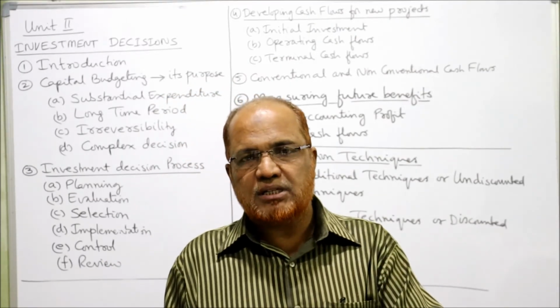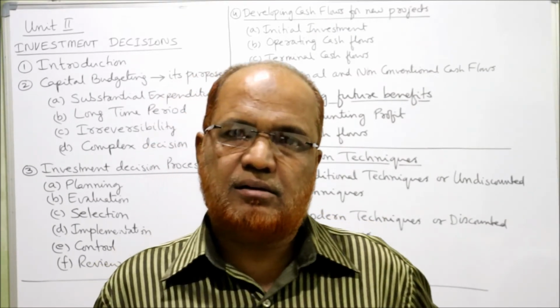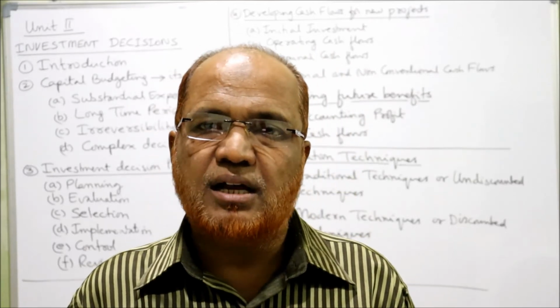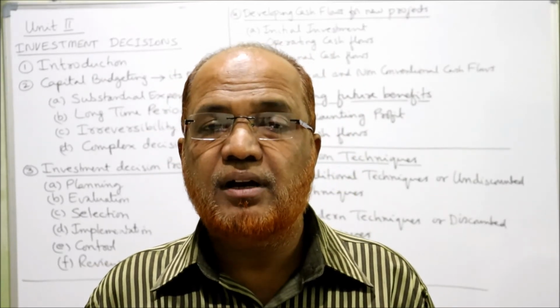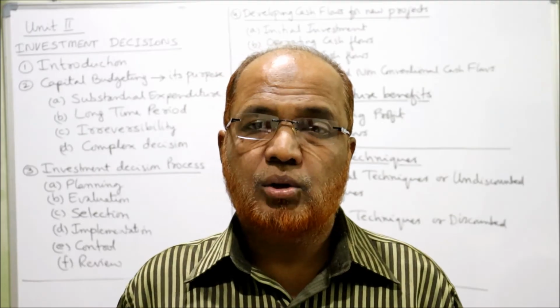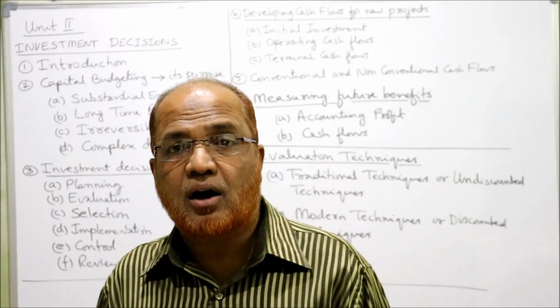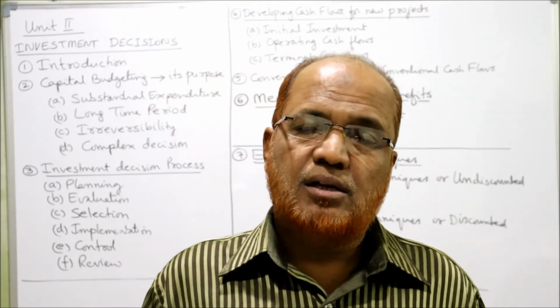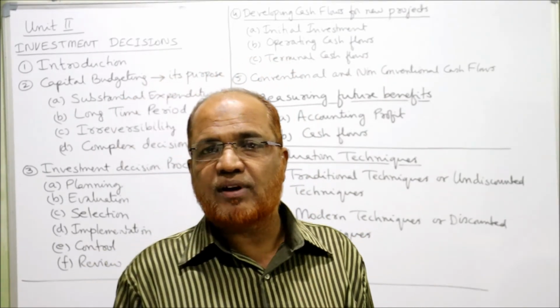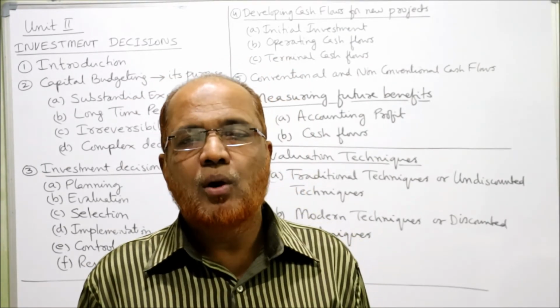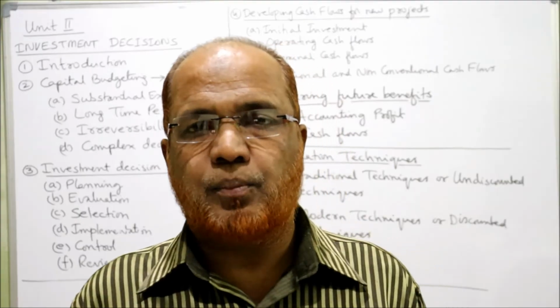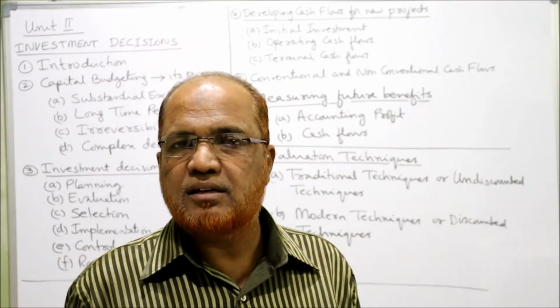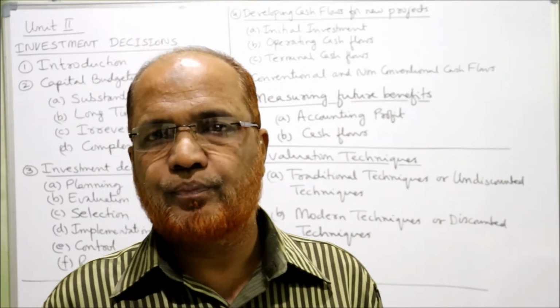In capital budgeting, cost is certain, but benefit is uncertain. We'll get the benefit in future. So we have to evaluate, we have to calculate how much benefit we can get. There are two criteria of calculating the future benefit. One criteria is accounting profit, and the second criteria is cash flow.